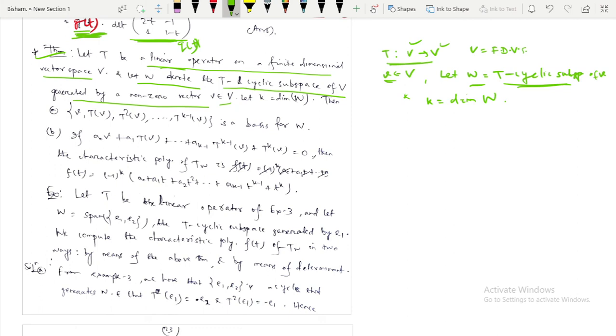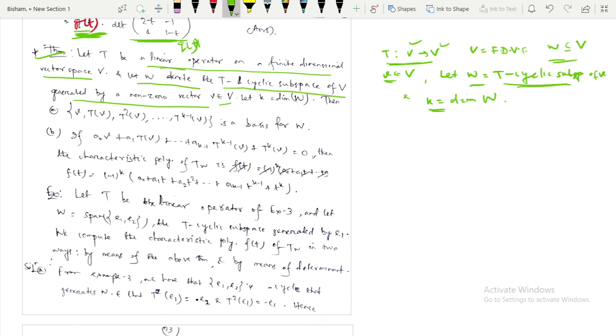The dimension of V is not given, whatever it may be, and since W is a subspace of V, the dimension of W is also finite,